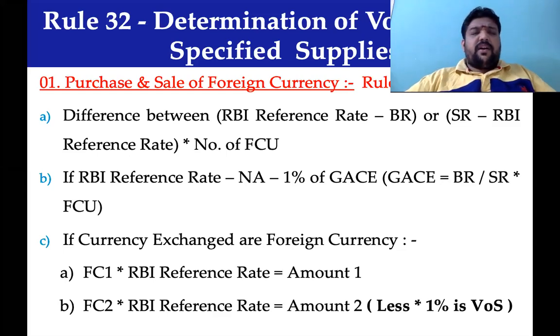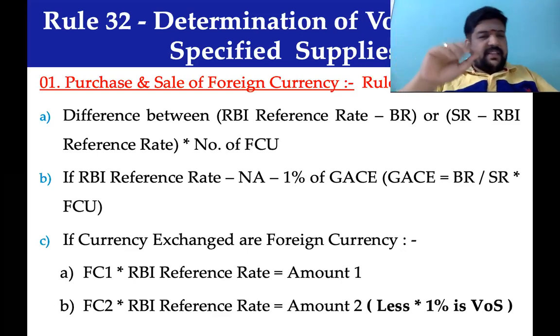It could be your Thailand baht, not highly traded in the forex dealer market. So somebody can always say, I don't have this. In case the RBI reference rate is not available, what to do? That fellow would have purchased for some rupees, and that fellow would have sold that foreign currency for some rupees.